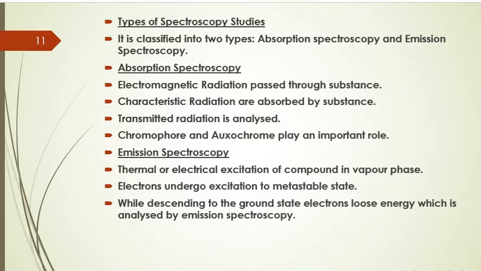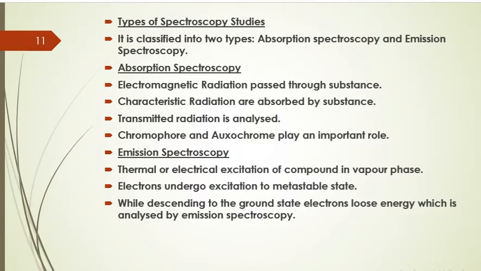By analyzing either the absorbed radiation or the transmitted radiation, we can determine the basic functional group or the basic type of bond present in the molecule.